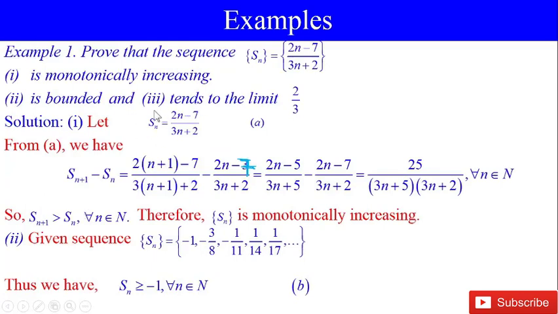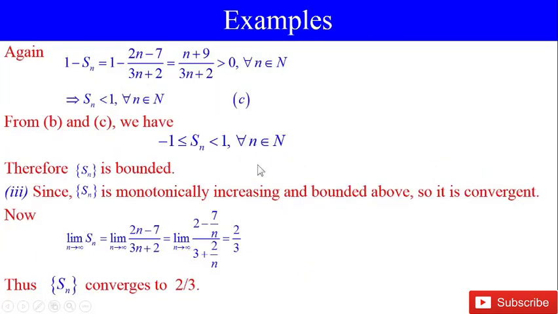Now, the third property: this sequence tends to the limit 2 by 3. Therefore, since Sn is monotonically increasing and bounded above, it is convergent.